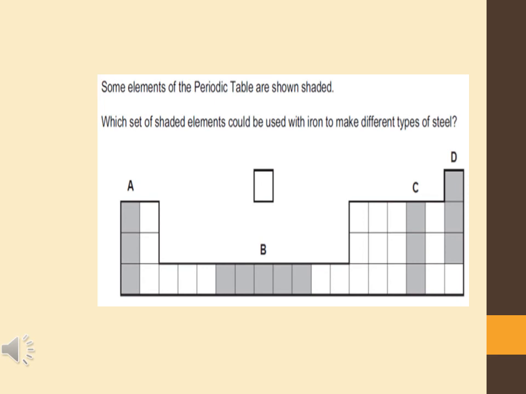So our option is B. B option is correct because we know that in the steel, for different types of steel, we add tin, chromium, nickel, and manganese. So the right option is option B.